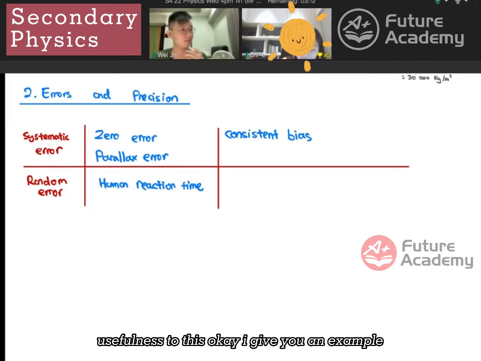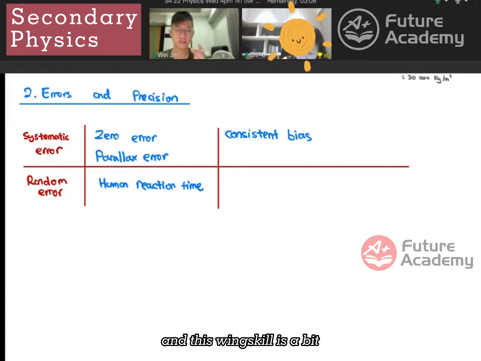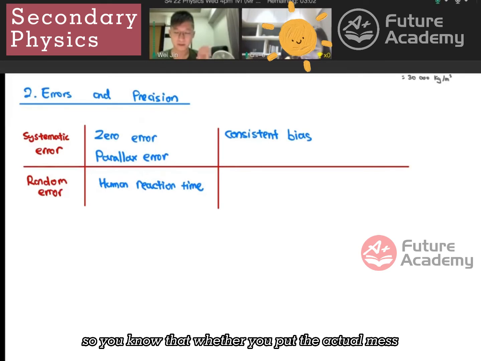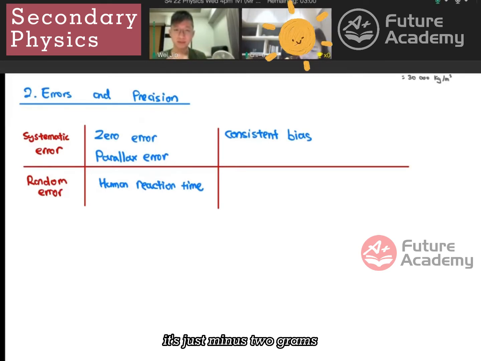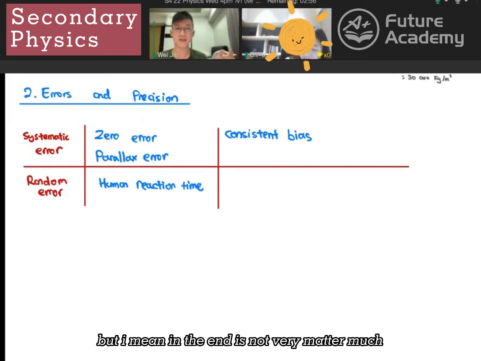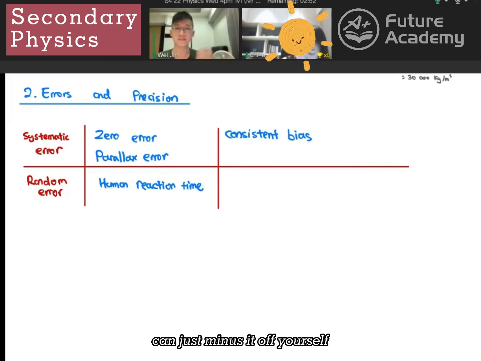Okay, I'll give you an example. If you maybe have a weighing scale in the kitchen or something, and this weighing scale is a bit off, so every time you weigh nothing, it is already 2 grams. So you know that whatever you put, the actual mass is just minus 2 grams. You get what I mean? So it gives you a wrong reading every single time. But in the end, it's not going to matter much because it's always the same wrong reading. So you can just minus it off yourself.